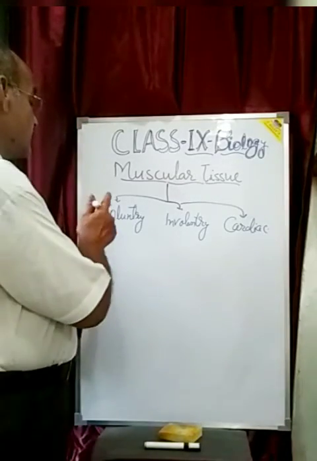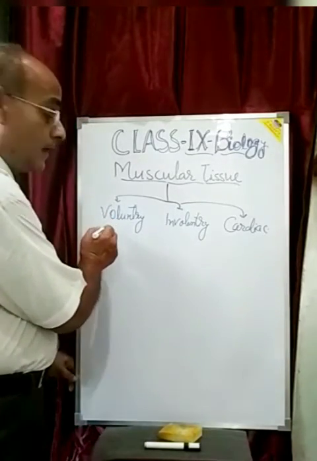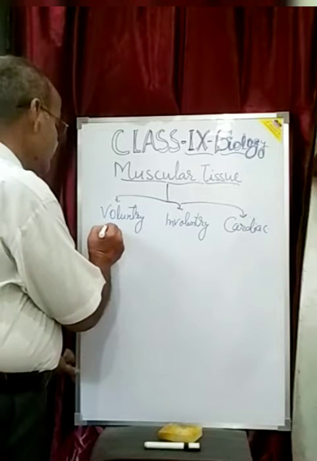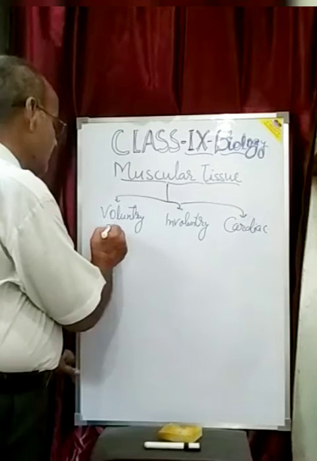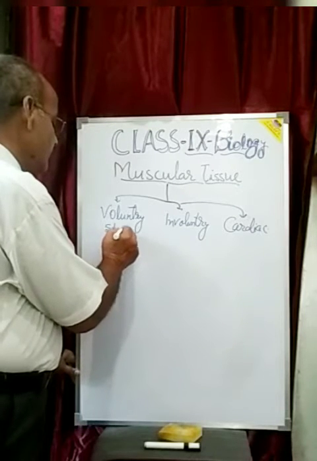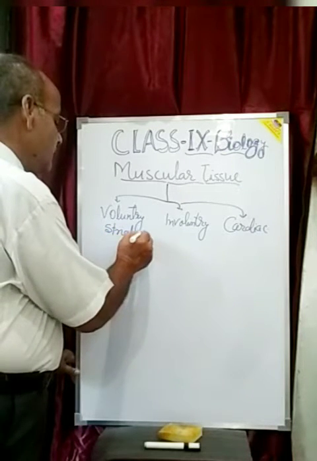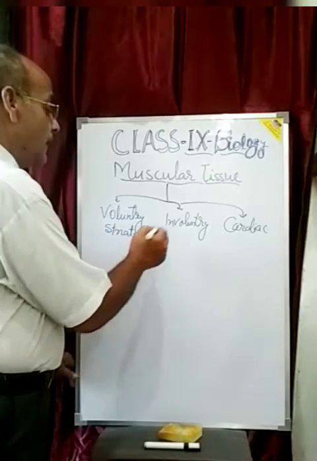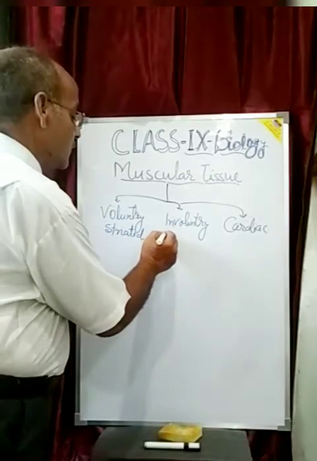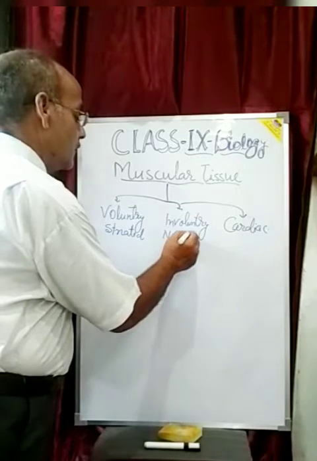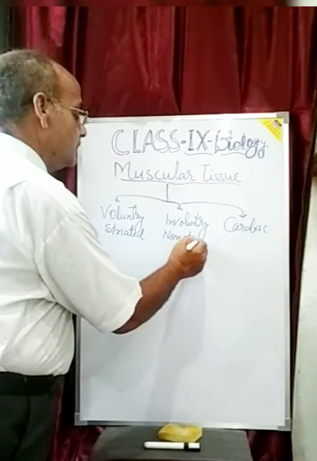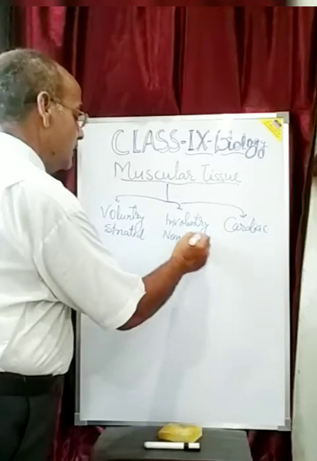My dear students, these voluntary muscles are also called striated muscles, and involuntary muscles are called non-striated muscles.